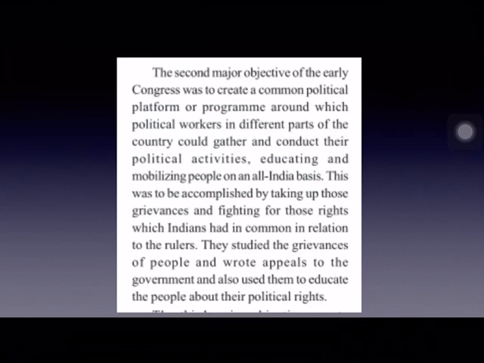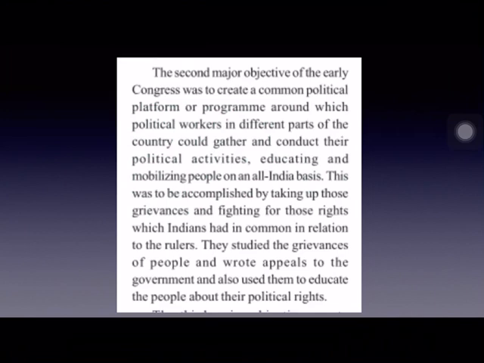And these leaders also realized that unity could be brought among different regions or people only when the requirements of these regions are met with. Each region has its own problem. And if those problems are solved, then the people living in that region can take an active part in the movement. So with this aim, these Congress sessions of Indian National Congress were held in different parts of the country every year.